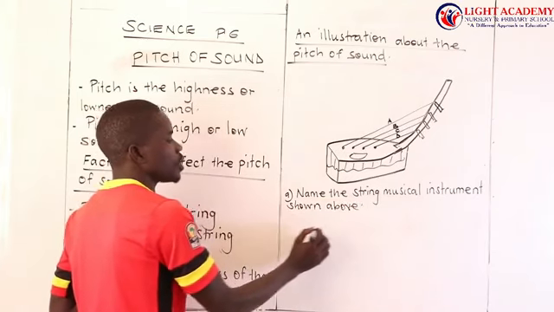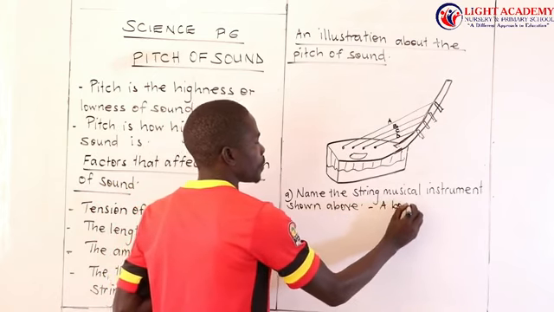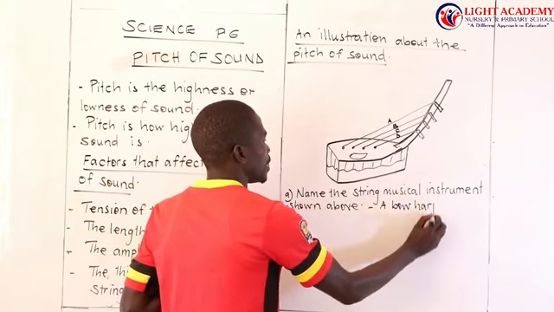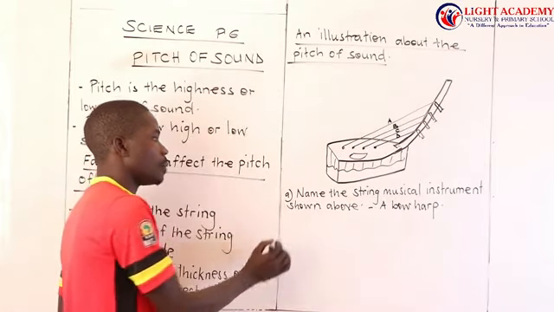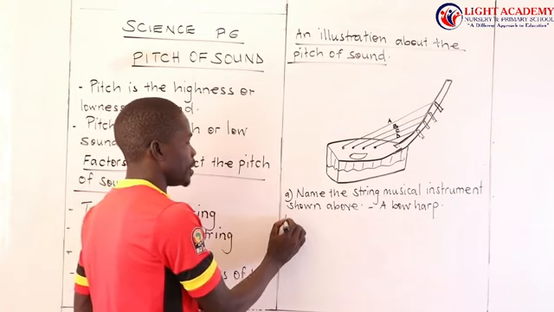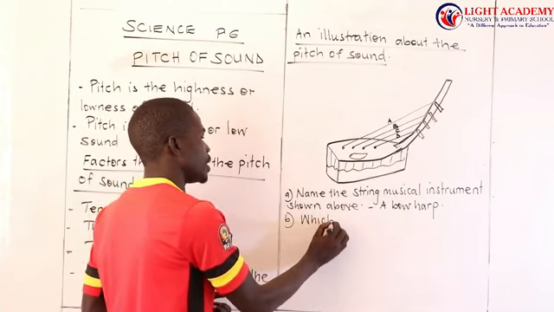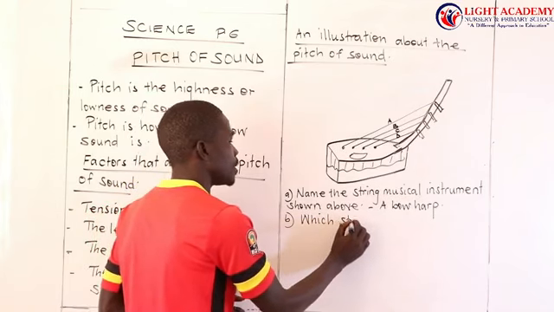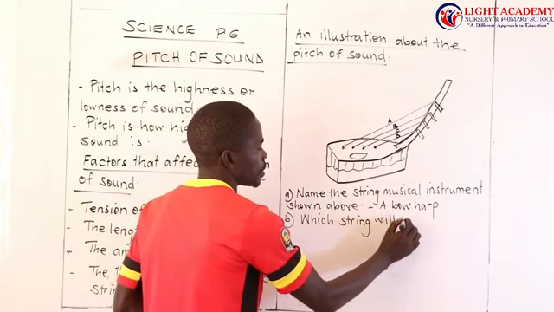So the string musical instrument shown here is called a bow harp. Then part B: which string will produce